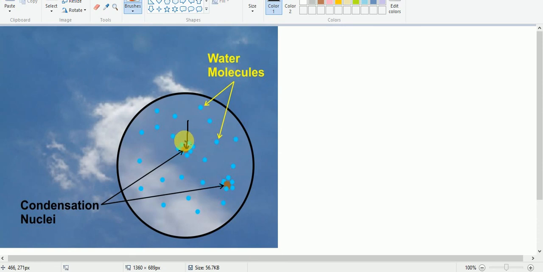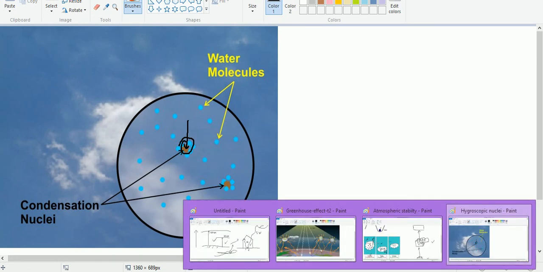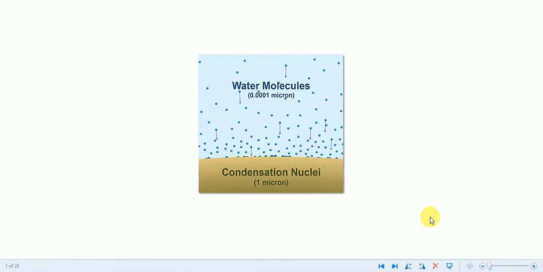In this way, condensation is started in the free atmosphere. Here we have one more diagram. Let us say this is the condensation nucleus.